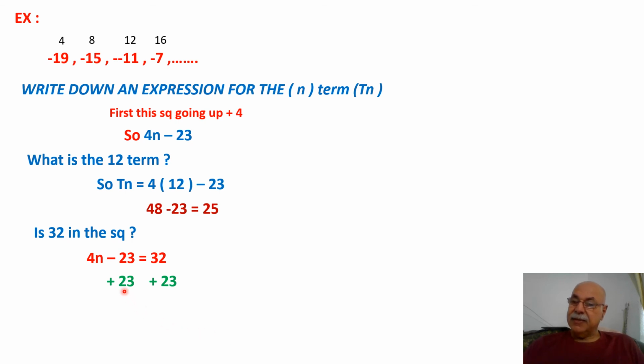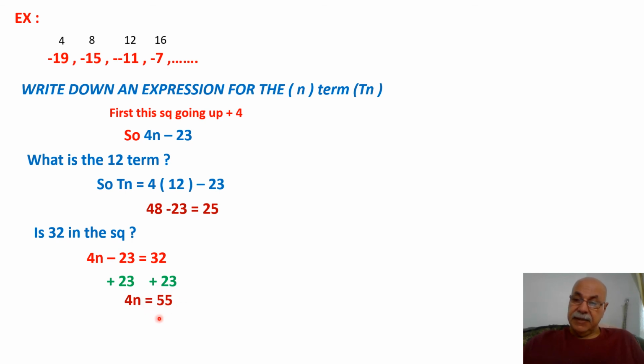To cancel 23 from both sides of this equation, I get 4n equals 55.